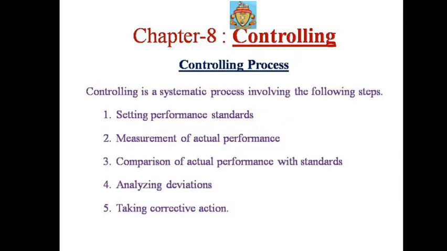First step, that is setting performance standards. Second step, measurement of actual performance. Third step, comparison of actual performance with standards. Fourth step, analyzing deviations. And last, fifth step, that is taking corrective action. So these are the 5 steps which play a very important role in the controlling process. Controlling process is based mainly on 5 steps. Okay, so let us see in detail what these steps say.